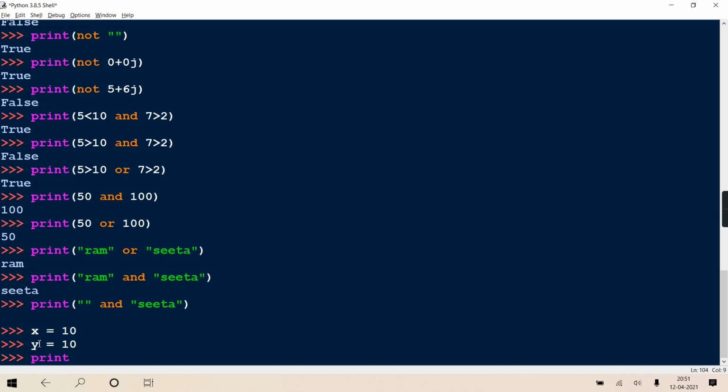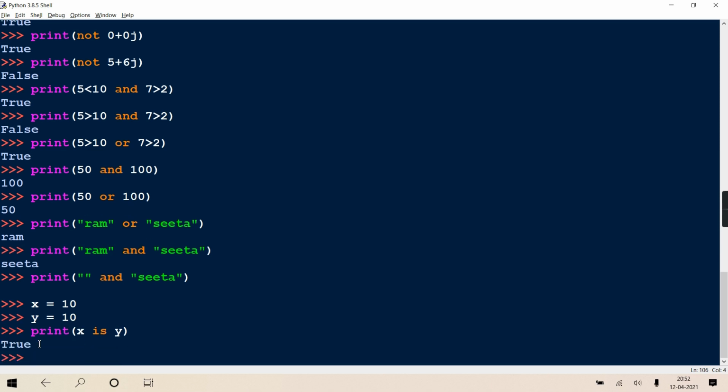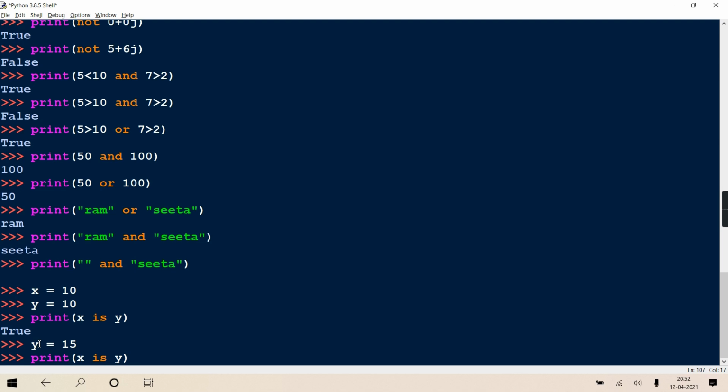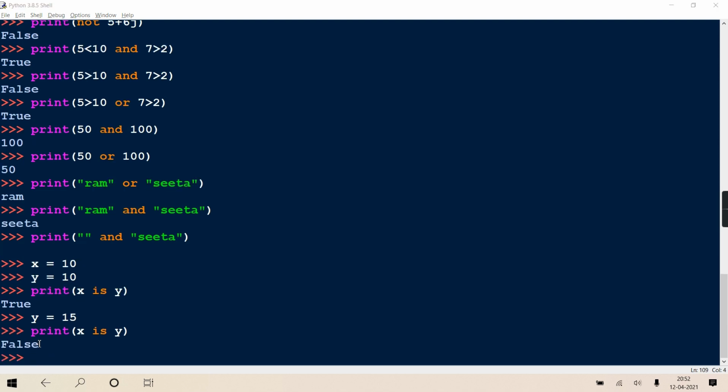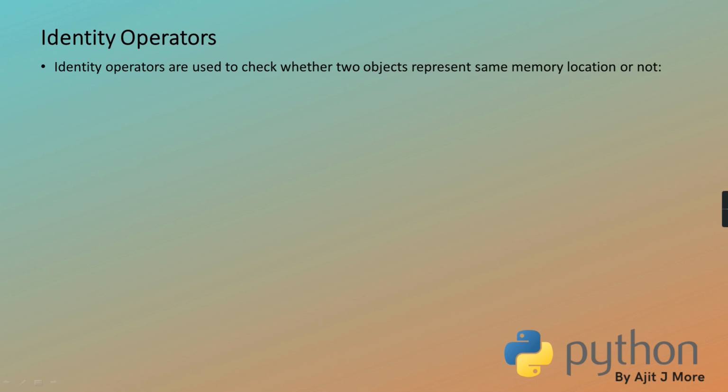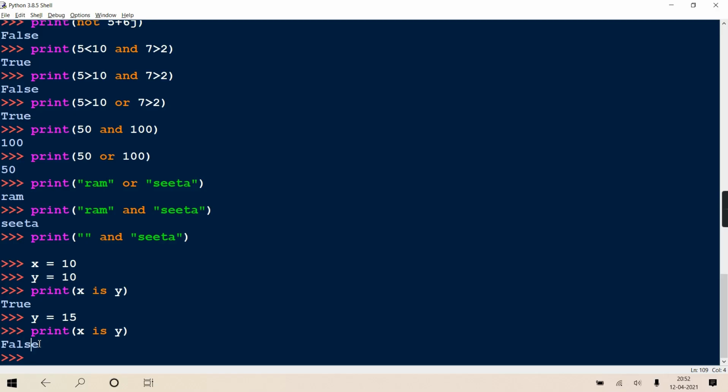So if I check x is y, it will give true because both have the same address. And if y is 15 instead of 10, and I check x is y, obviously not, so it will give false. You can also use is not, which is the complement of is. It checks whether x is not y. Since the address of x is different from the address of y, x is not y, so true comes.